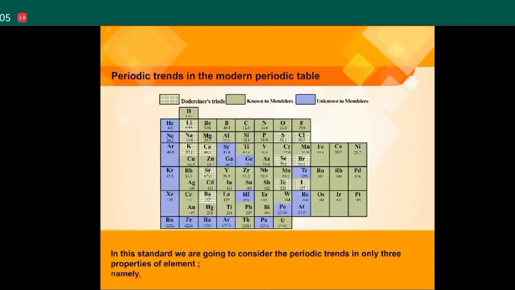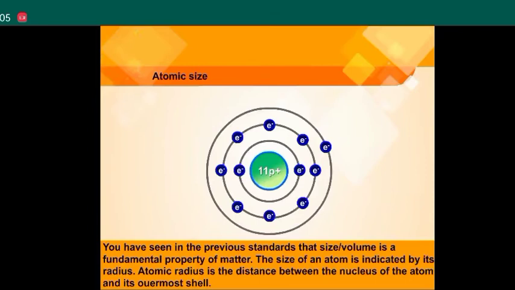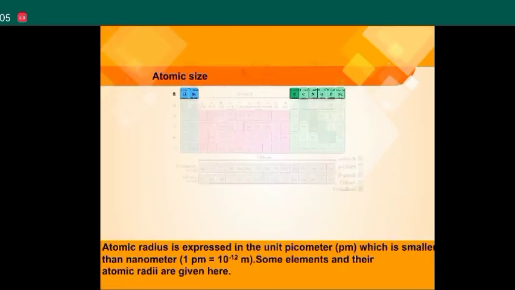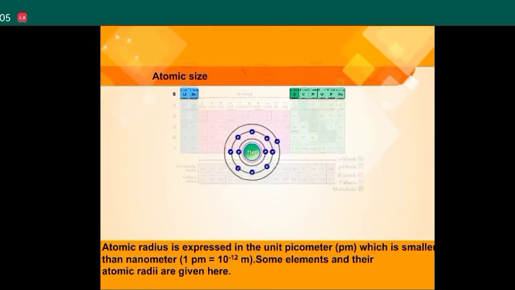Valency. You have learned in the previous standard that the valency of an element is determined by the number of electrons present in the outermost shell of its atoms, that is, the valence electrons. Atomic size. You have seen in the previous standards that size or volume is the fundamental property of matter. The size of an atom is indicated by its radius. Atomic radius is the distance between the nucleus of the atom and its outermost shell. Atomic radius is expressed in the unit picometer, pm, which is smaller than a nanometer. In brackets, 1 pm is equal to 10 raised to minus 12 m.